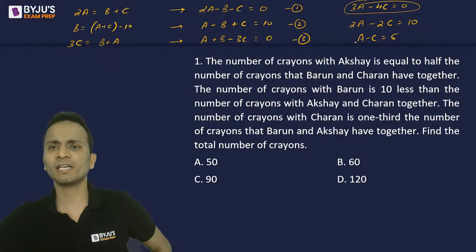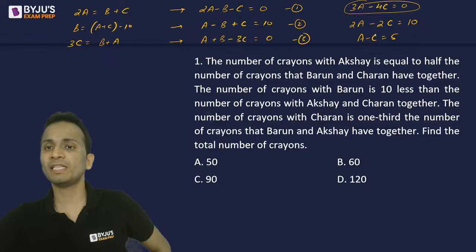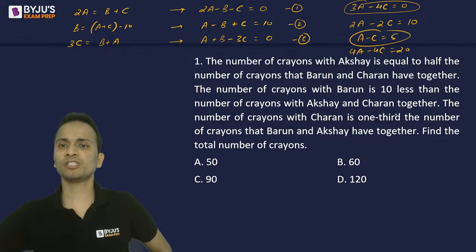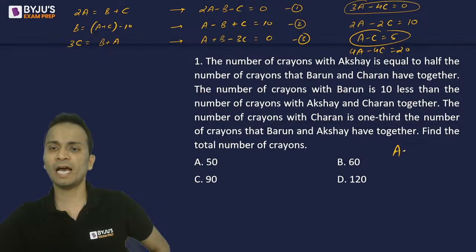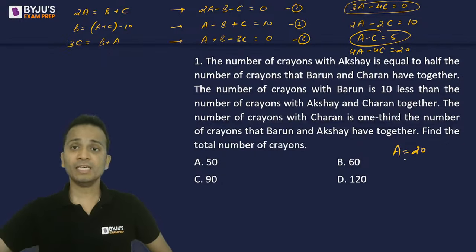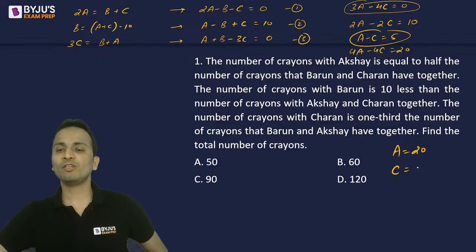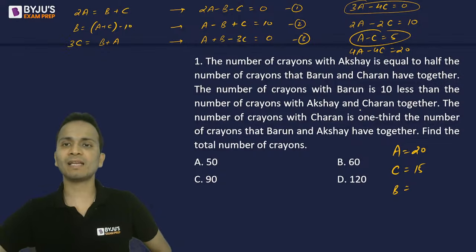So let's calculate the values of a and c. Let's simplify. Keep the first equation as it is, and multiply this equation by 4. So 4a minus 4c is equal to 20. Now I can subtract these two equations, so I get the value of a as 20. The value of a is 20, from which you can find out the value of c. So value of c will be 15, and then the value of b can be calculated.